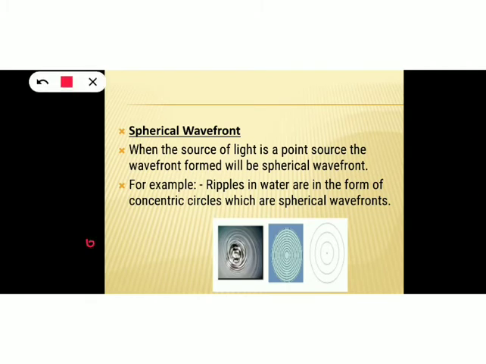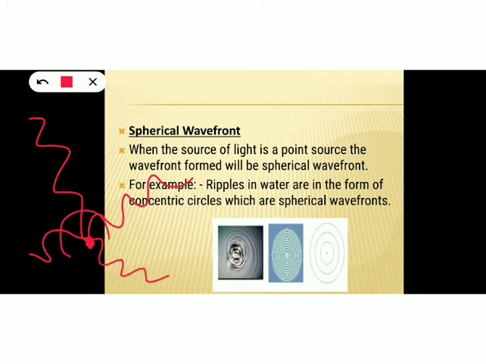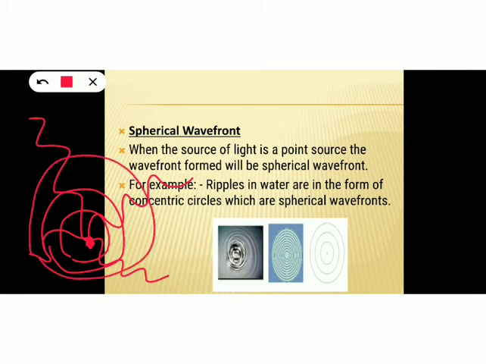If we consider this as the source, and consider waves like this, and join the points in the same phase, we will get a spherical wavefront like this. Ripples in water are in the form of concentric circles, which are spherical wavefronts. So if we get concentric circles like this, the source will be a point source. Example, ripples in water.